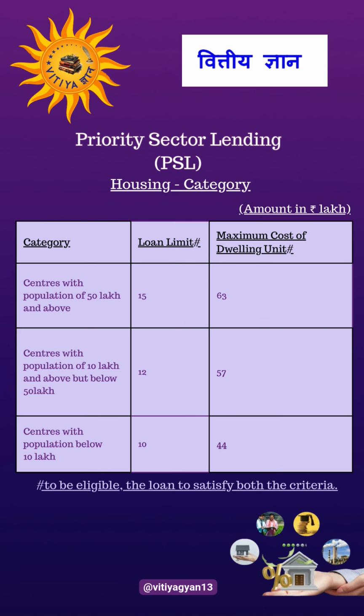Amount specified in lakhs. Centers with population of 50 lakhs and above, loan limit 15, maximum cost of dwelling unit is 63. Centers with population of 10 lakhs and above but below 50 lakhs, loan limit 12, maximum cost of dwelling unit is 57. Centers with population below 10 lakhs, loan limit 10, maximum cost of dwelling unit is 44. To be eligible, the loan has to satisfy both the criteria.